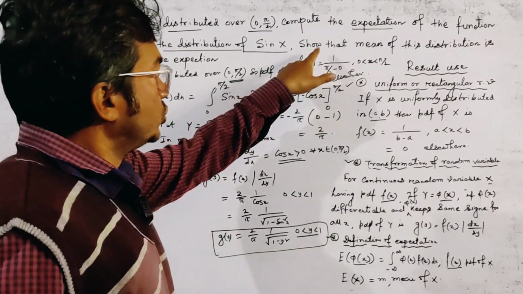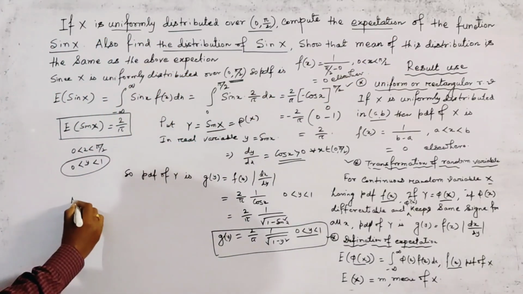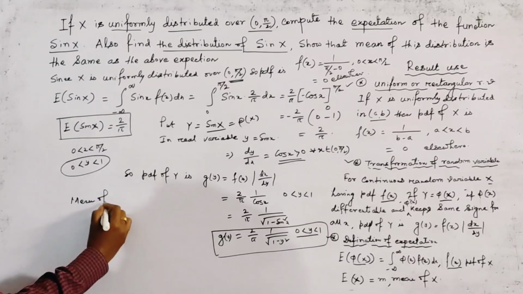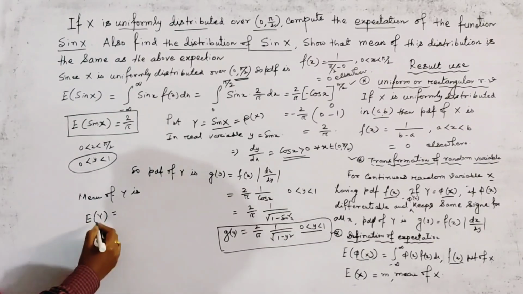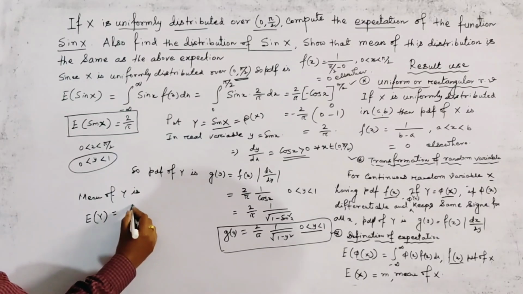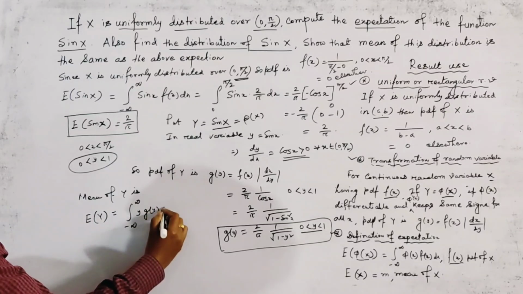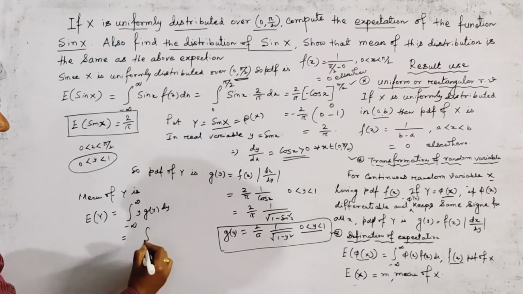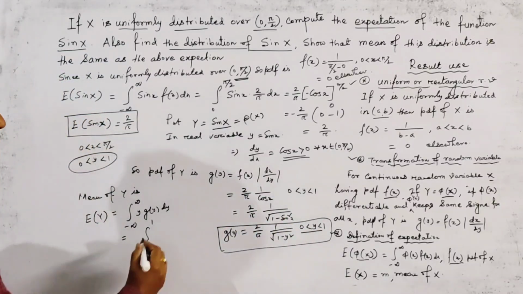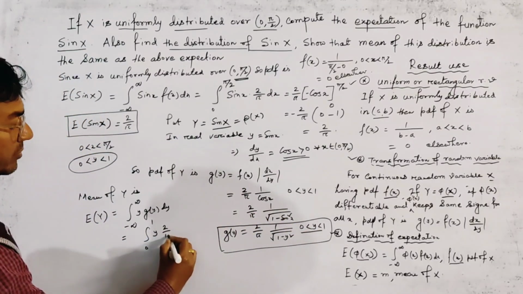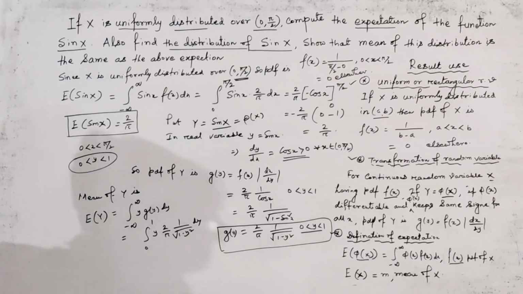Now show that mean of this distribution. What is the definition of mean? Mean of y is expectation of y, and expectation of y is equal to integration from minus infinity to infinity y gy dy. But here this is 0 to 1 because the range is only 0 to 1, and otherwise it is 0. So this is y into 2 by pi into 1 by root 1 minus y square dy.